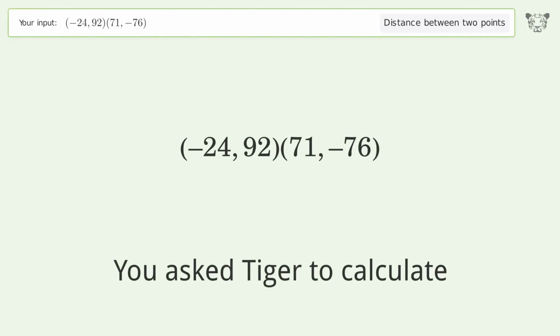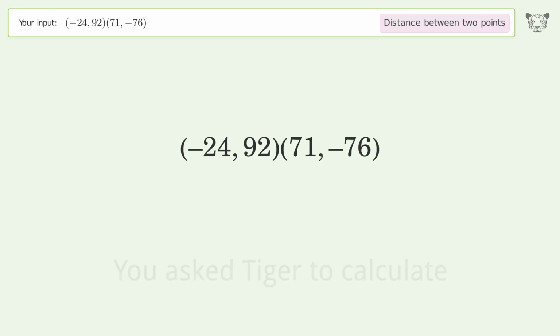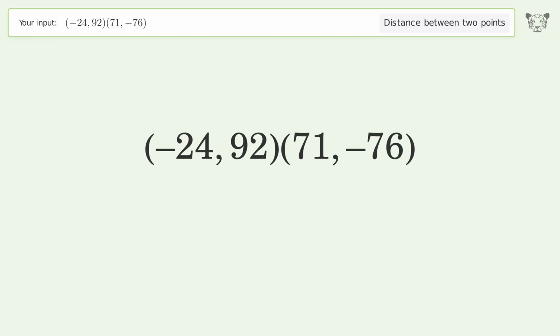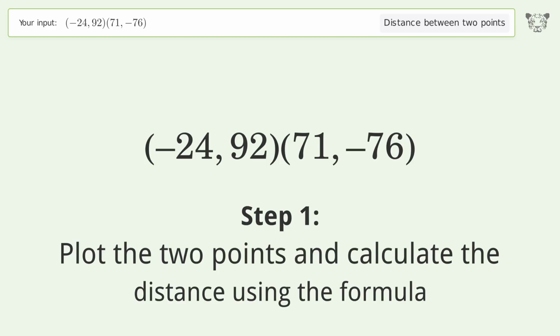You ask Tiger to calculate. This deals with the distance between 2 points. The distance between the 2 points is the square root of 37,249, or 193. Let's solve it step by step. Plot the 2 points and calculate the distance using the formula.